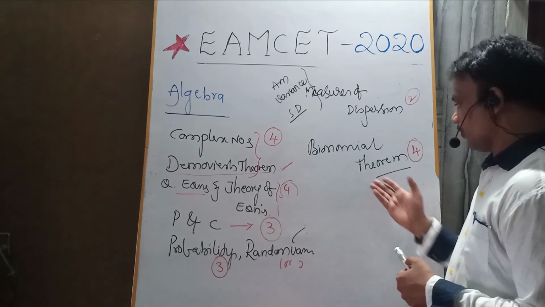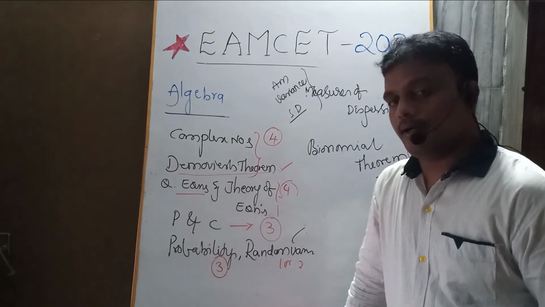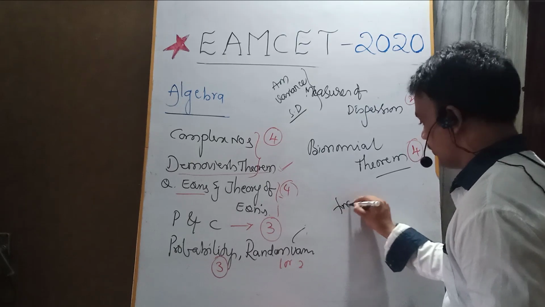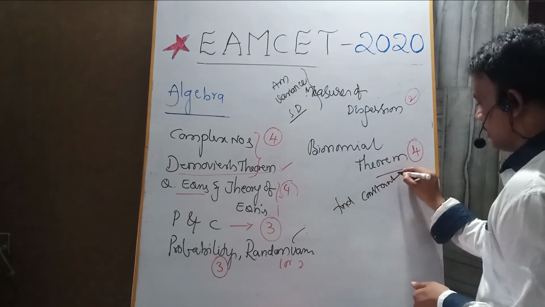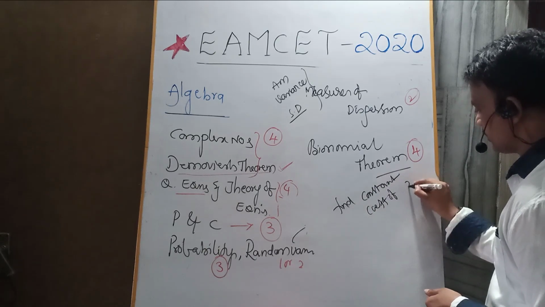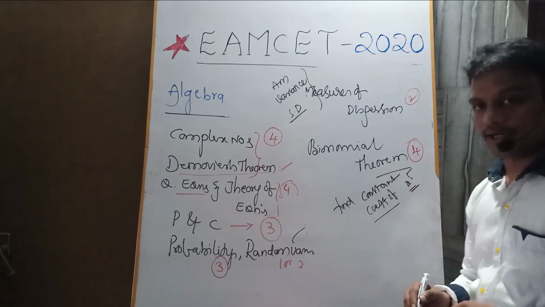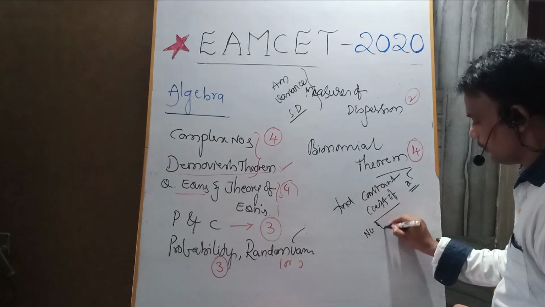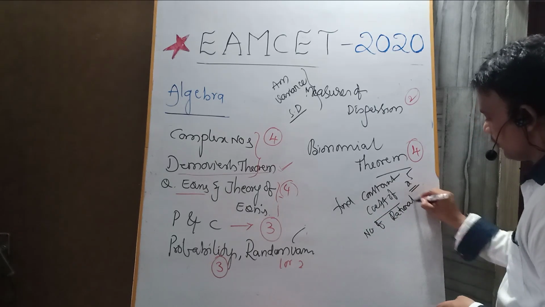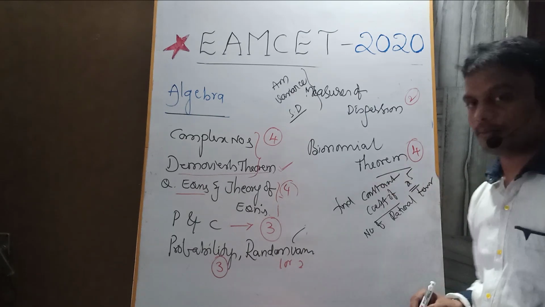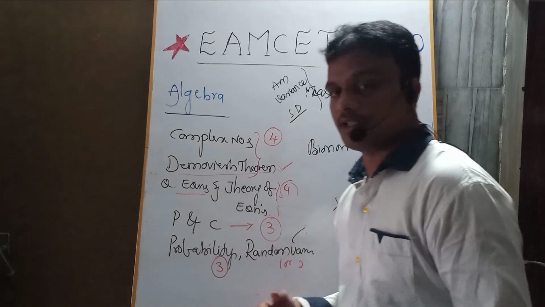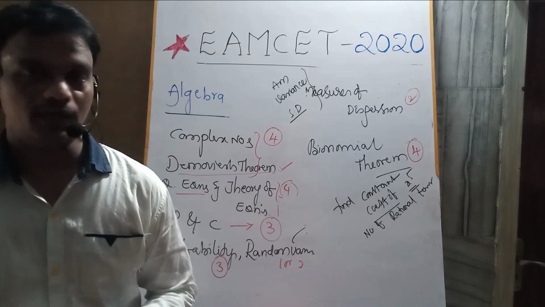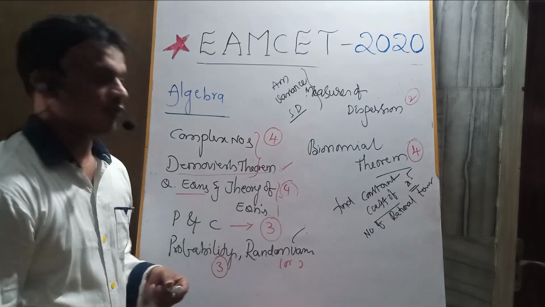From the topics: finding the constant term from the expansion, finding the coefficient of a particular term like x power 5, finding the number of irrational terms and the number of rational terms from the given binomial, and finding the numerically greatest term from the given binomial.